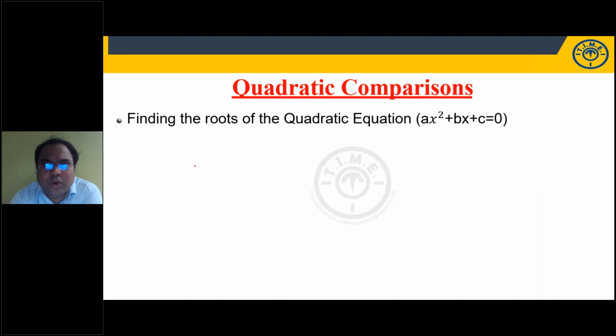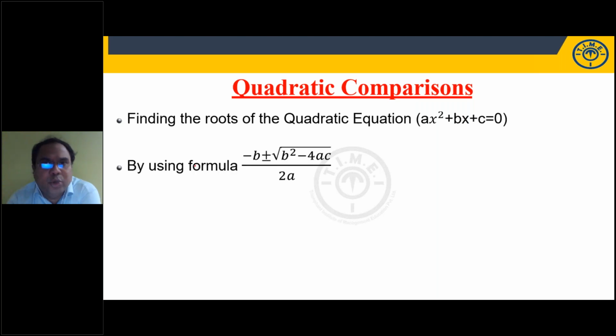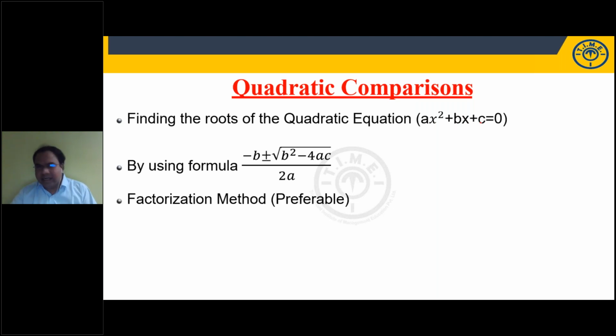Basically, what happens is he'll give you two quadratic equations. Ax square plus bx plus c is equal to 0, that's the general form. You have to find the roots of the quadratic equation. You can find roots using two methods. One, using the formula minus b plus or minus under root b square minus 4ac by 2a, where a is the coefficient of x square, b is the coefficient of x, and c is the constant. The second is the factorization method, and I suggest you preferably use factorization.